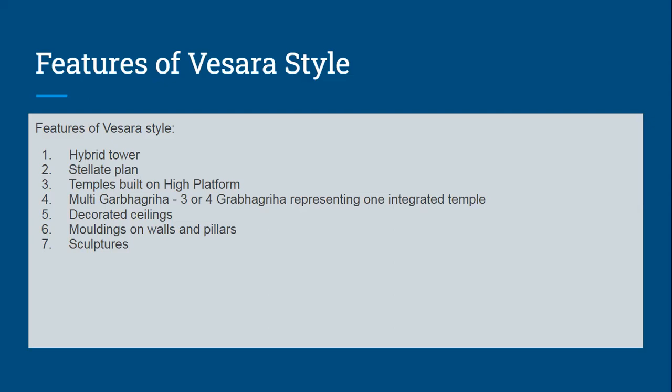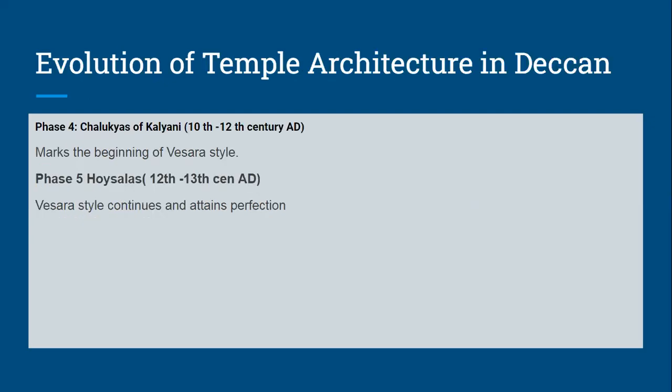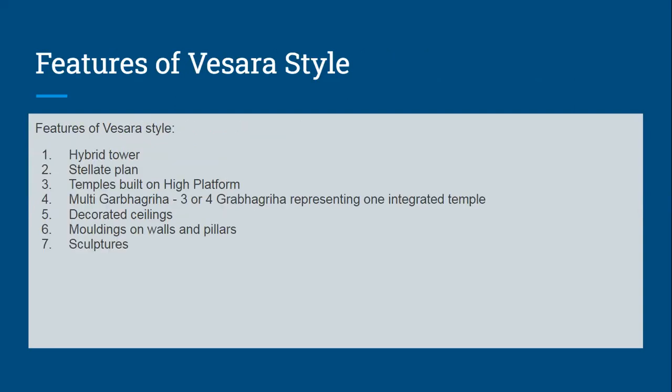So these are the features of the Vesara style of temple architecture. If there is a separate question on the features of the Vesara style of temple architecture, you are going to start with the Chalukyas of Kalyani. That phase marks the beginning of the Vesara style of temple architecture, and it further continued under Hoysalas and attained perfection under Hoysalas.